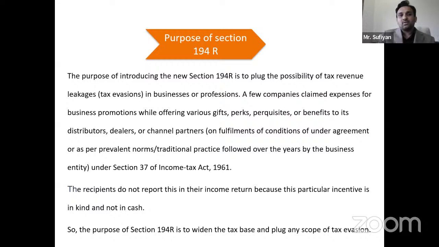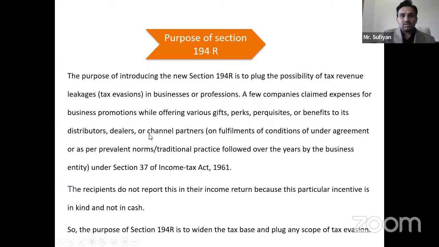So basically they introduced it to capture all the benefits, perquisites or gifts which were given for business and professions. This was the major objective of why it was introduced, as these were not getting captured before the implementation of 194R. So what's the purpose? The purpose was to plug the possibility of tax revenue leakages in business and professions. Some companies claim expenses for business promotion while offering gifts, perquisites or benefits. So this is the important part.